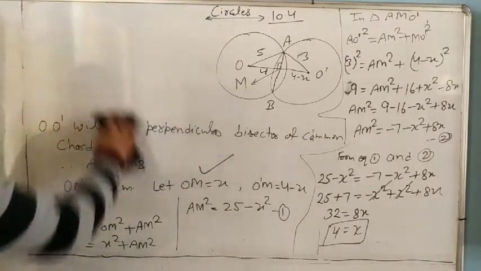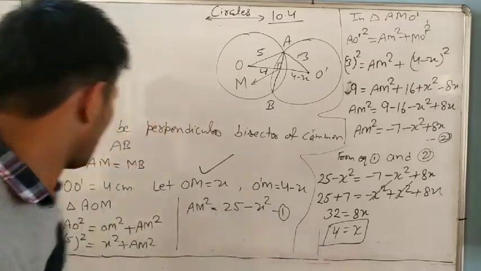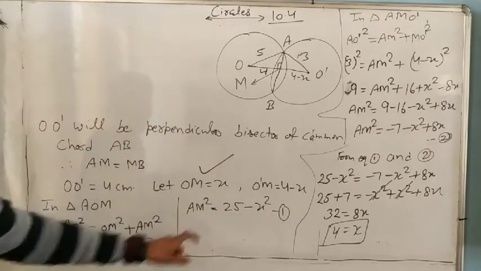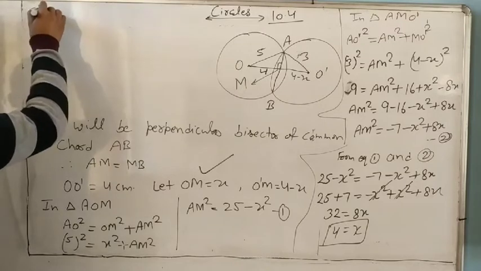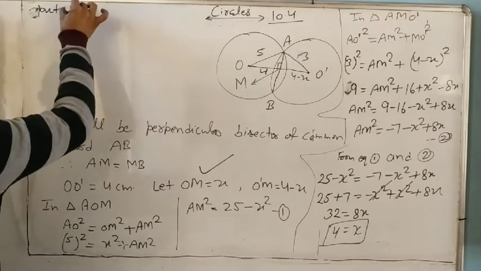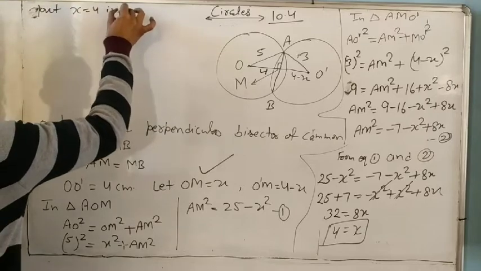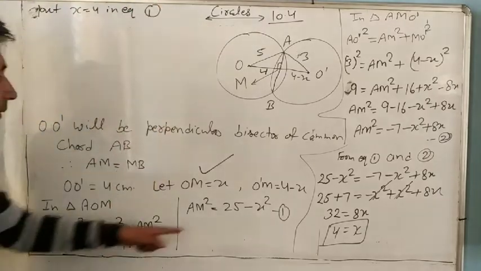So you can put the x value, 4, in equation 1. Put x equal to 4 in equation 1.